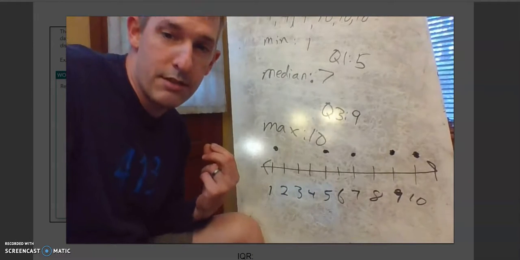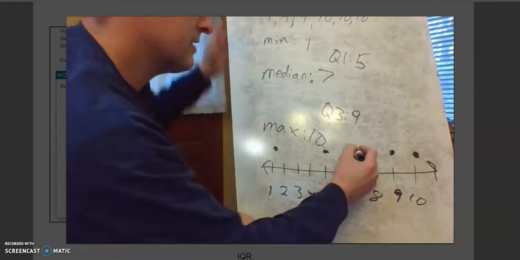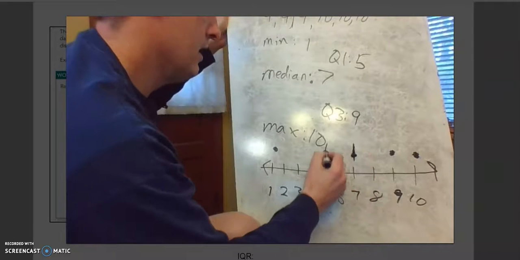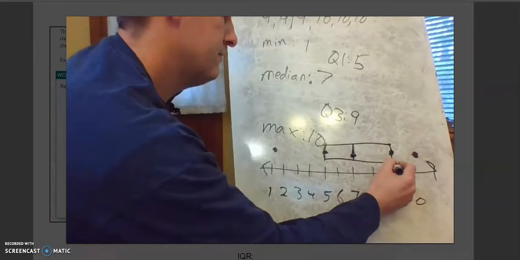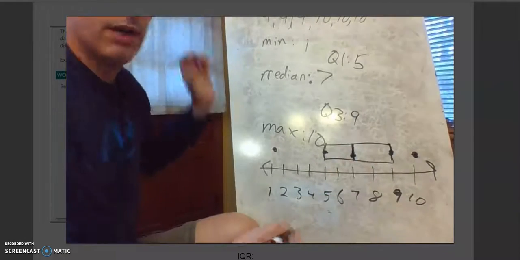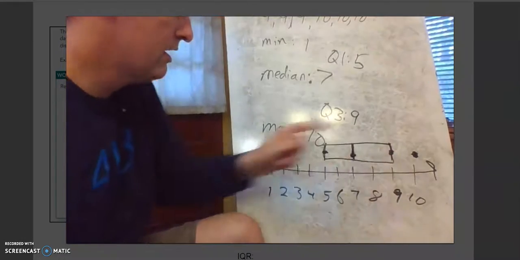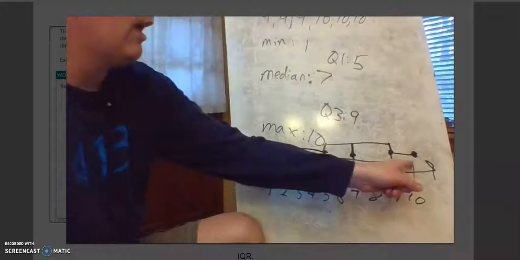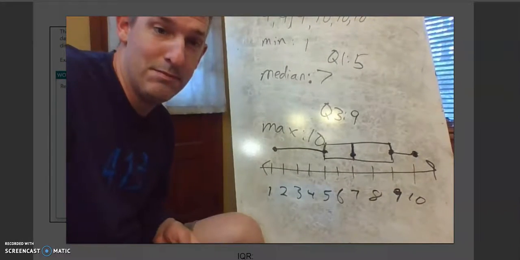Now, here's what we're going to do. We're going to draw a box around this interquartile range, which means I'm going to put a line here on my median, and a line here, and a line here, and I'm going to draw a box. That's why we call it a box and whisker plot. There's a box around our interquartile range. And then I'm going to draw a whisker out to the minimum, and then a whisker out to the maximum. There's my box and whisker plot.